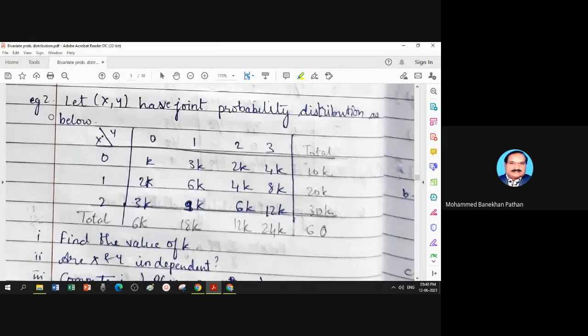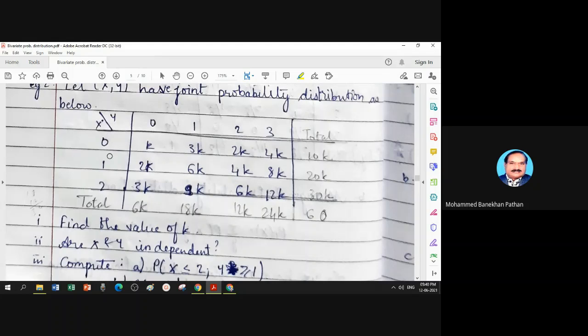Example 2. Let x comma y have the joint probability distribution as below. X taking value 0, 1, 2, y takes value 0, 1, 2, 3. This is a numerical example. In example 1, we developed the joint probability distribution for a given random experiment.